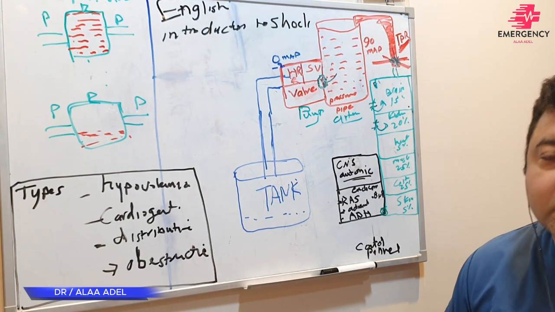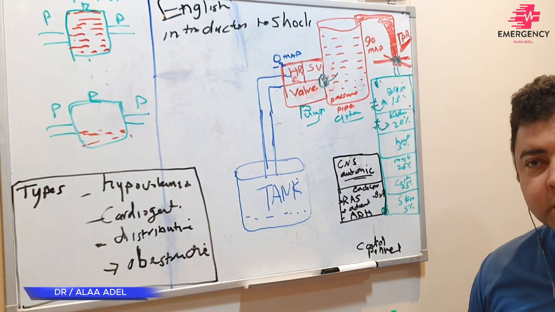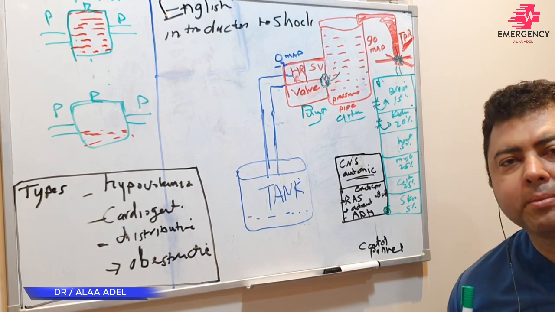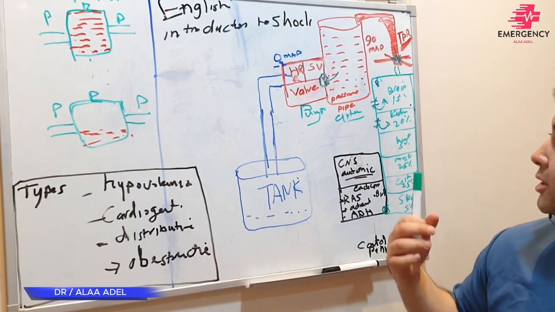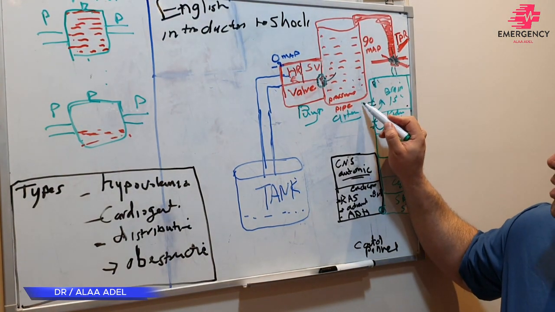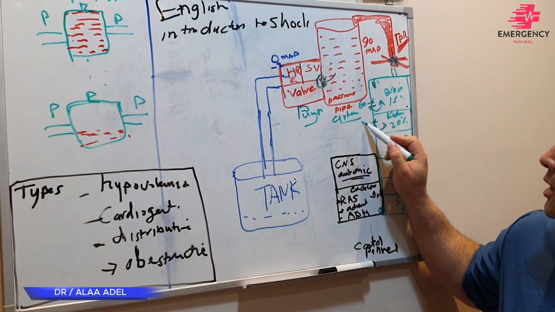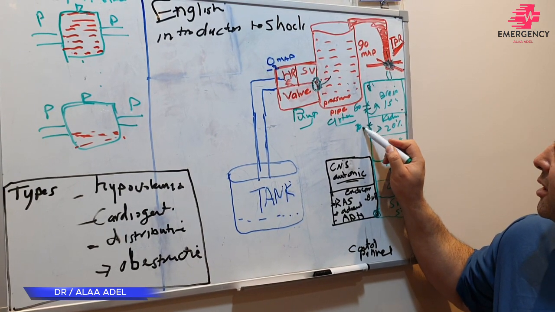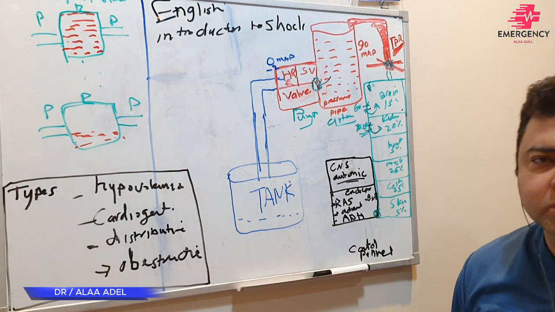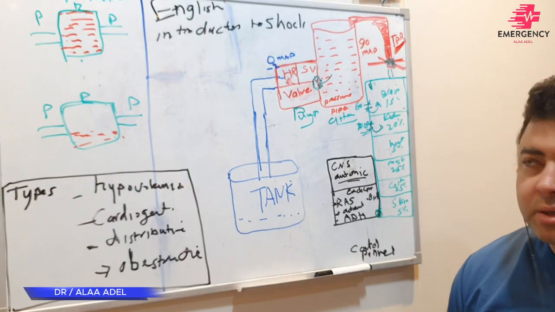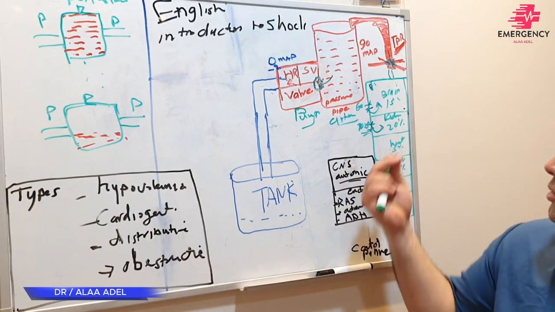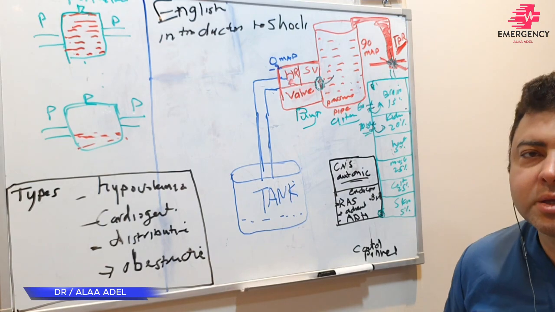It's called autoregulation. What is the meaning of autoregulation? The brain and the kidney are the ones who determine how much flow reaches them, not the body. The body does not control it. But I need pressure only from you: mean arterial pressure at least more than 60 here, and at least 70 or 80 here, to produce enough flow. Then I will take whatever blood I want. This is called autoregulation. Autoregulation means I give the control panel mechanism to the brain and the kidney to regulate it. We'll speak about them later.